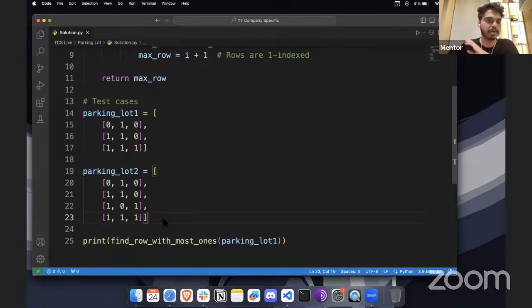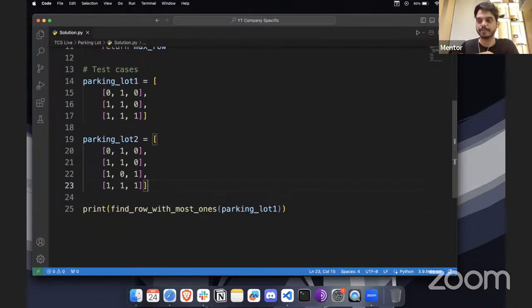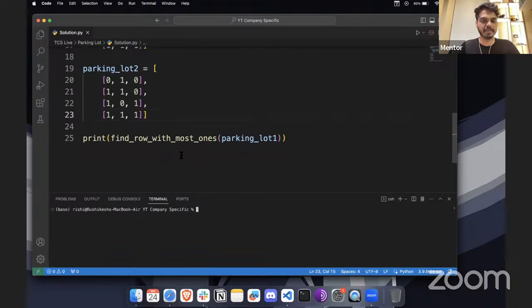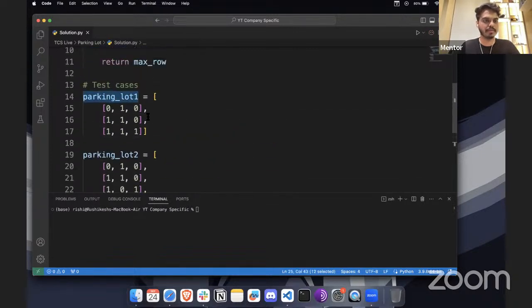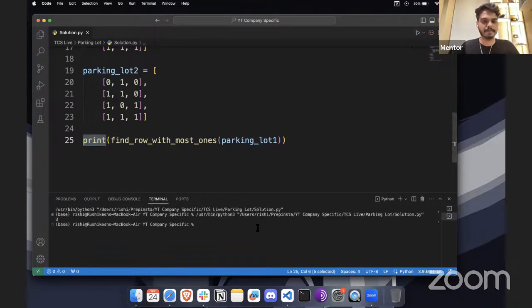So I have given the input so that you do not have to feed these values. So let's execute this. Just give me a moment. Let's run this code here. Let's go to the terminal. And here I have kept the parking lot 1 as a value. So we are passing this to the function. We are calling the function that we have defined, and whatever output we have, we are going to print here. Okay, so now if I run this, we have the value as 3.